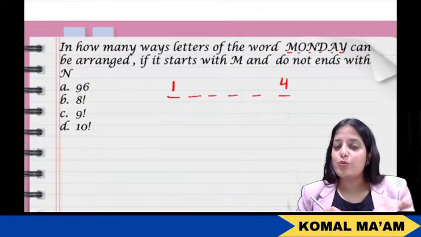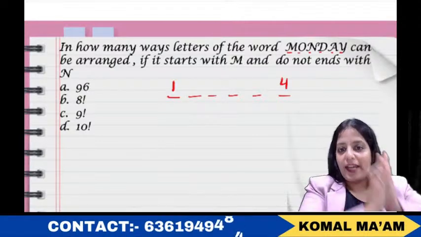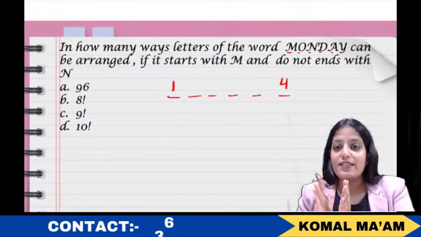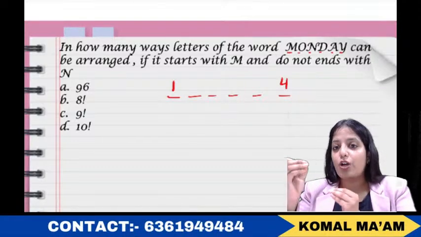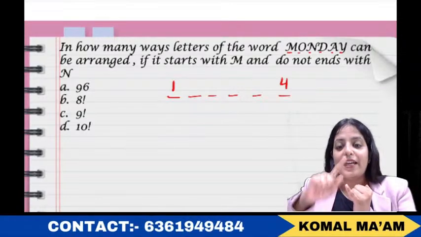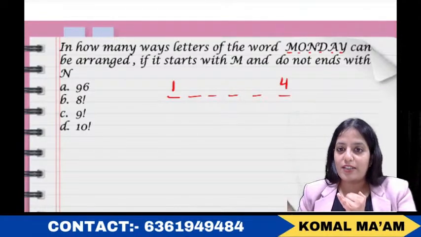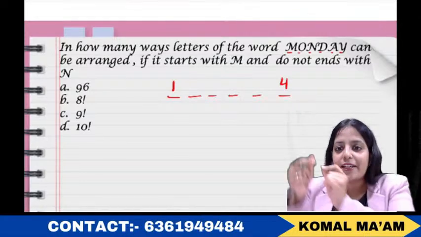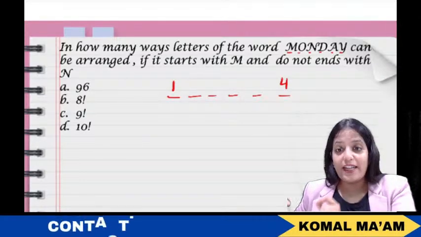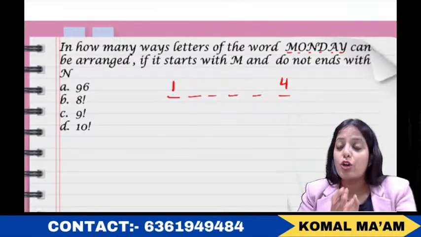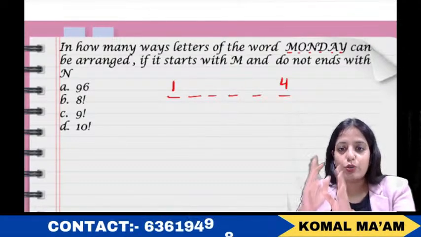They said M should sit at the first place, so we made M sit there. Now talking about the last place, they said it should not have N on it. So M and N both are not going to come on the last place, because M has already sat on the first place and N cannot sit at the last place. So out of 6 options you only have 4 valid for the last place. So you'll write 4 there.